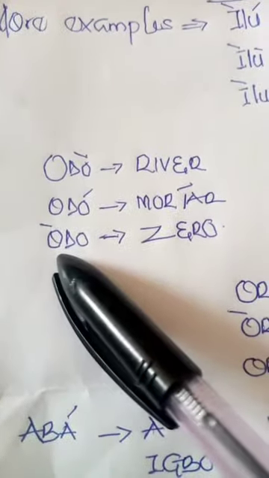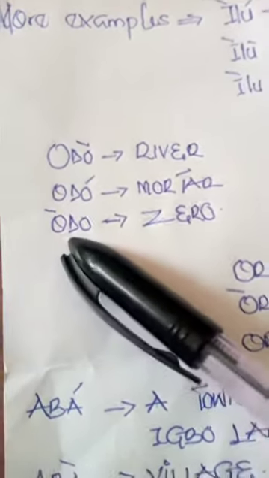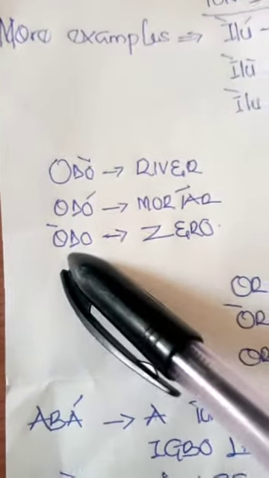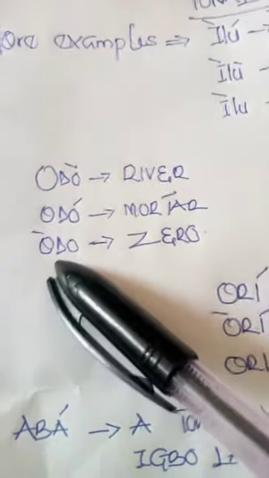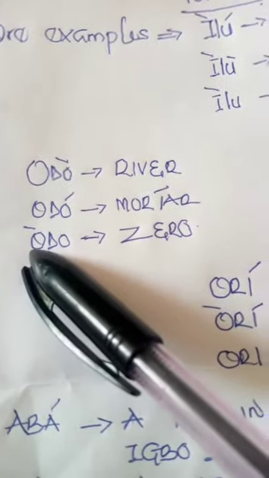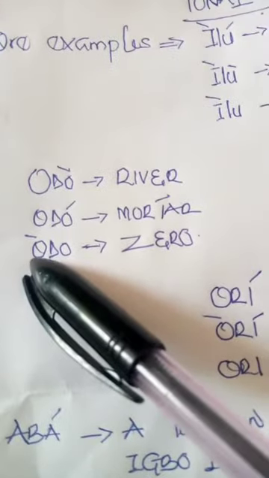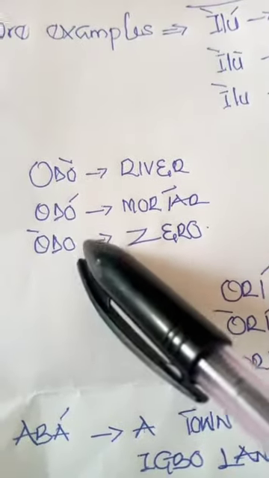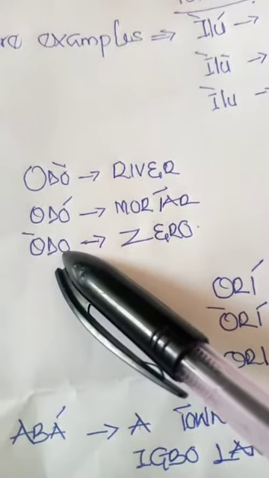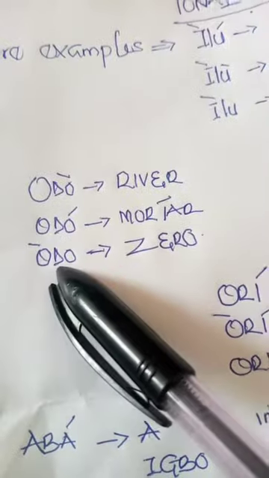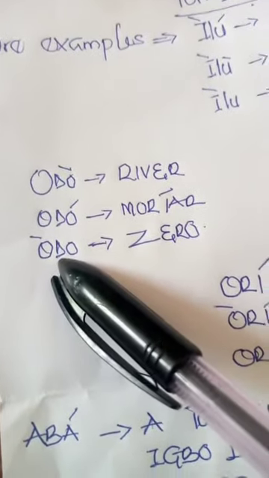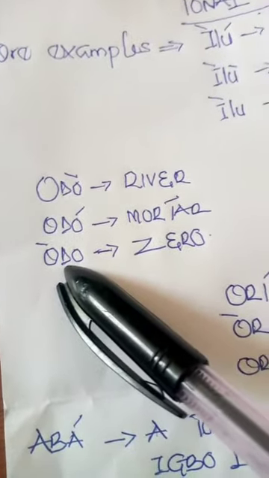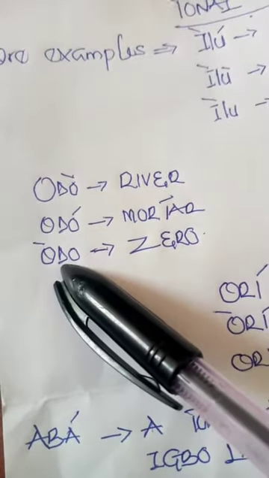Another one here is odo again. What does this mean? How do we pronounce this? Now listen well. This o has what we call mi, and this o has what we call re. You know, consonant letters do not carry a sign. Consonant letters cannot carry a sign.